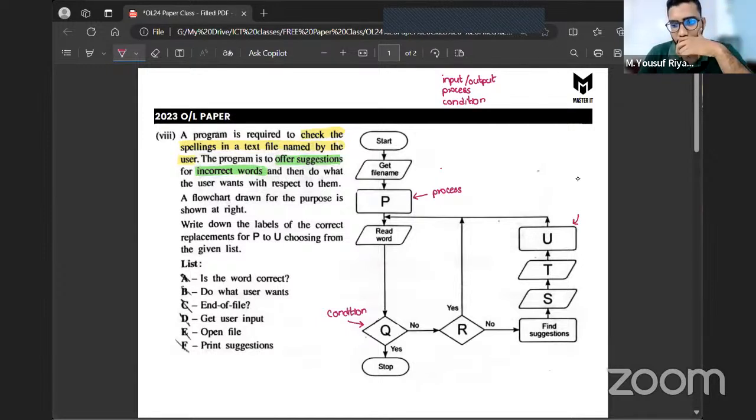Yes, the statement U is a process. Fine. Then if you take the statement R, what about this? Is it input output, process or a condition? Exactly. That's going to be a condition statement again because it is a rhombus. What about T and S?